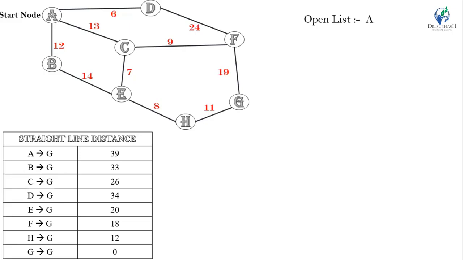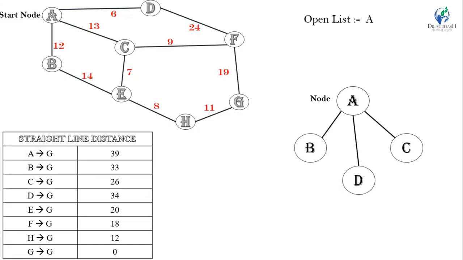Now, we select node A, and node A is not our goal node. So, we generate its successors. Node A has successors B, C, and D. Then put node A into the closed list.